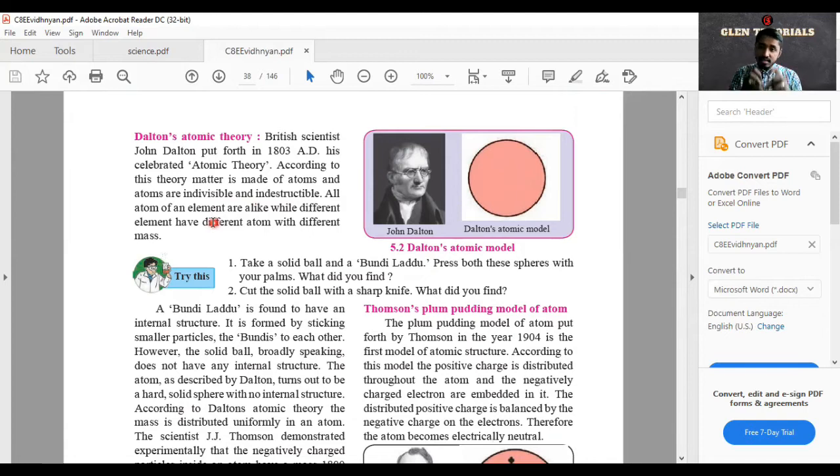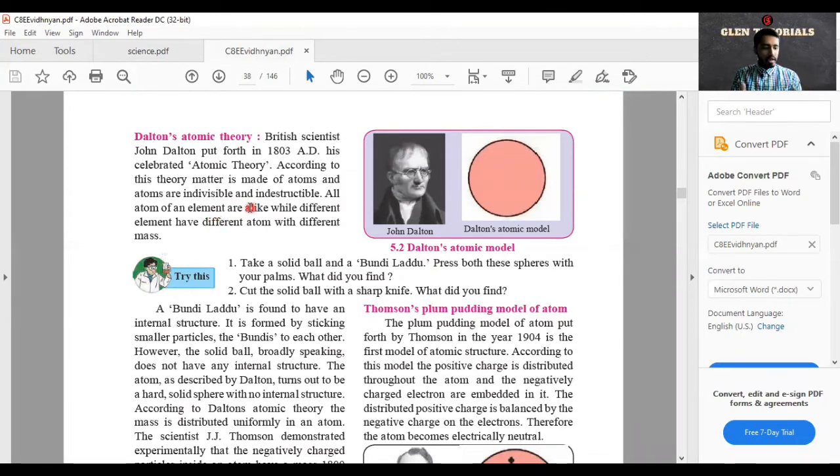They are inside matter. They are inside particular elements, particular types of compounds, or anything that is there. Atoms are there, from the mobile in your hand to the hair on your head. Everything has atoms present in it, and they are indestructible. They cannot be destroyed. All atoms of an element are alike, while different elements have different atoms with different mass.